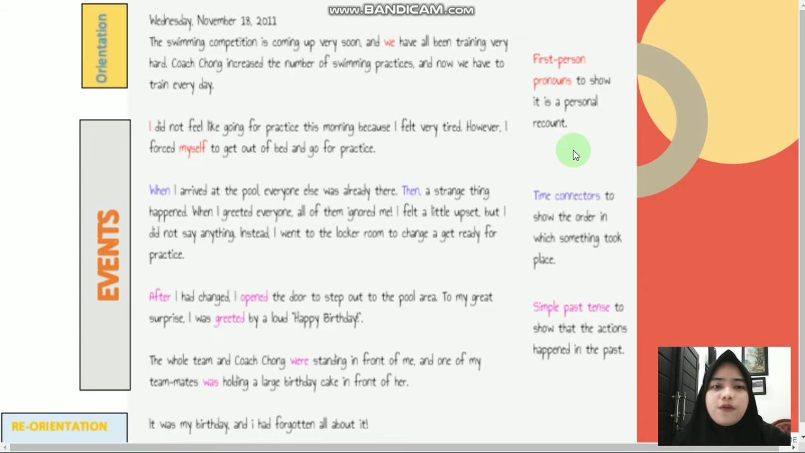Simple past tense. We can identify the simple past tense from the verb used. So here, the writer used increase, I felt, arrived, and for the to be, use were and was. And the other language feature is time signal. The writer used this morning to identify that the event has passed.